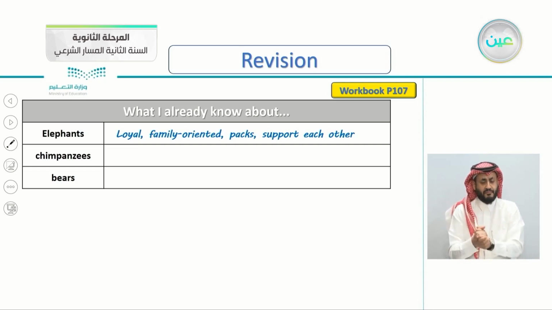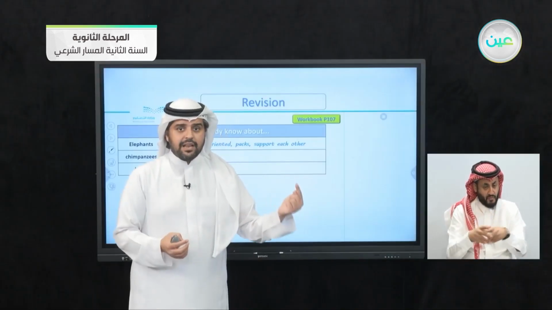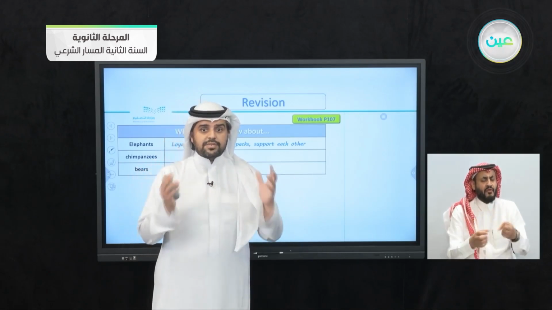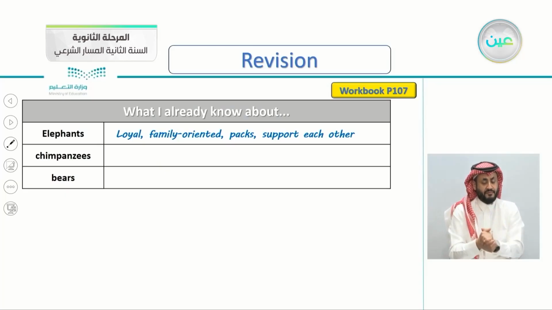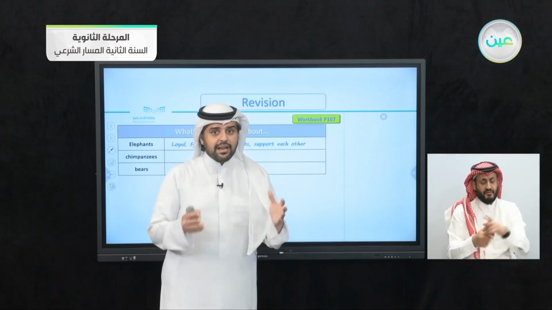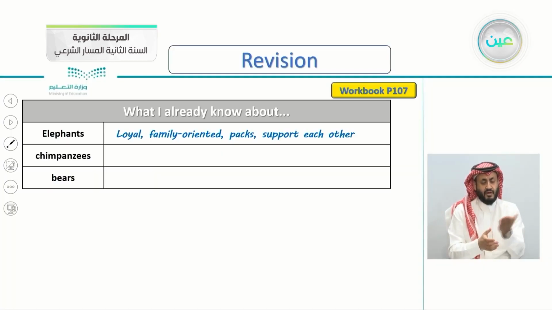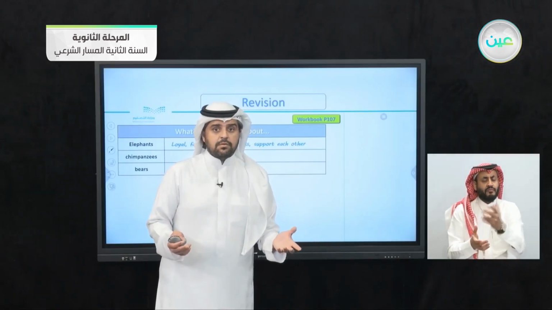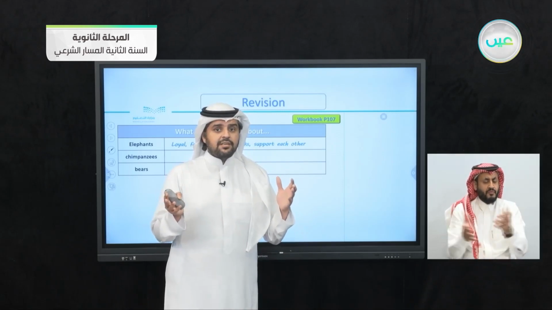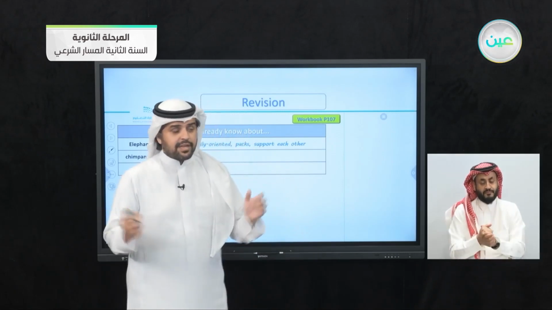What does it mean that they move in packs? Yes, very good. They move in groups. You don't see one elephant alone in the wild. They move in groups, like families. They move together and support each other. They are like a family. Each elephant will support the others. Just like in the picture, you can see the big elephant and the baby elephant. He is supporting him. So loyal, family-oriented. They move in packs. They support each other. What else do you know about elephants? Are they small or big? Yes, they are very big, actually.